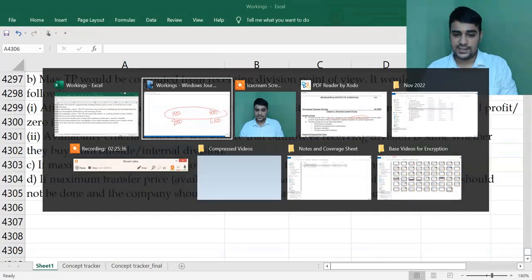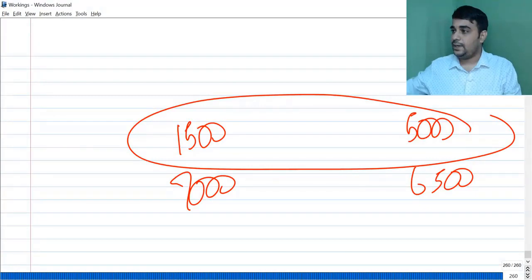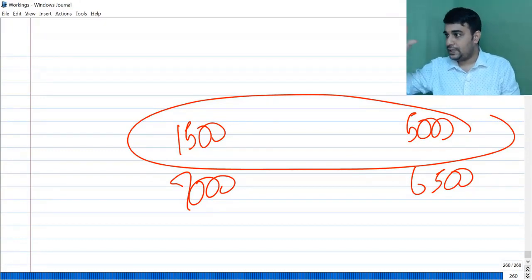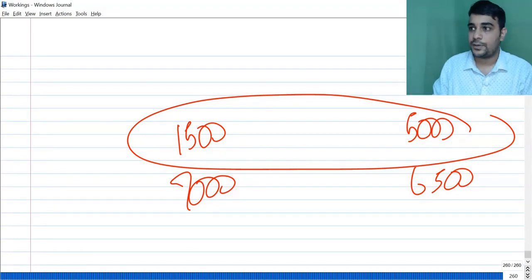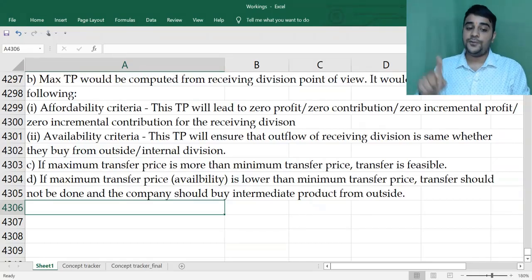That is, in this example, if it is 6500 vis-a-vis 7000, it means maximum is lesser than minimum. Please don't use internal services. Get this hotel accommodation from an outside hotel, if this maximum transfer price comes from availability criteria.